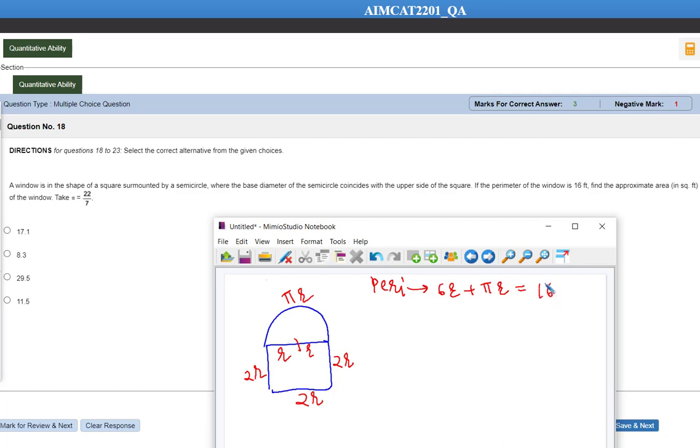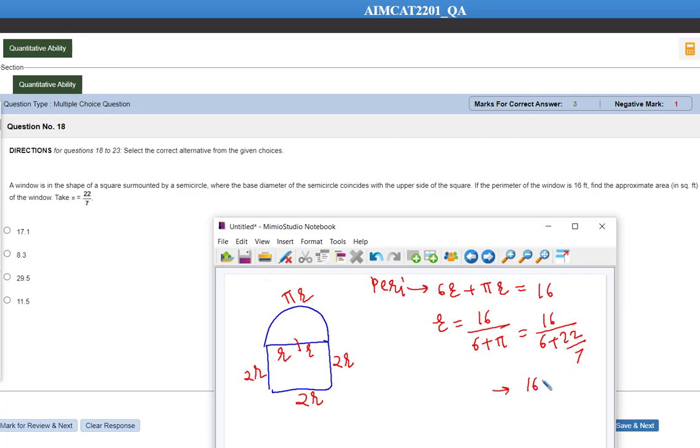So find the approximate area of a window. Okay everyone, so over here we need to get the value of r. R is going to be how much? 16 divided by 6 plus pi. Okay, that is equal to how much? 16 divided by 6 plus 22 by 7. We need to do this calculation here.